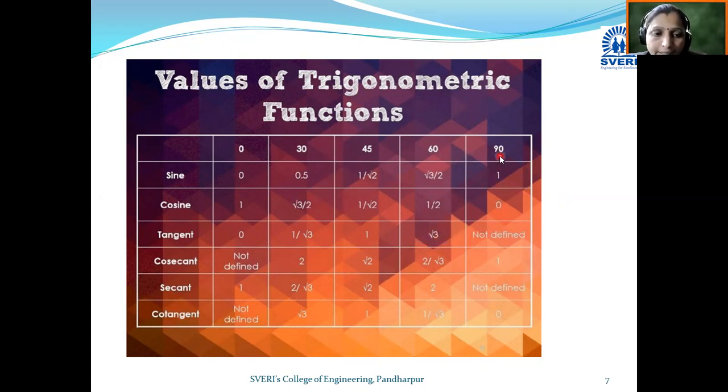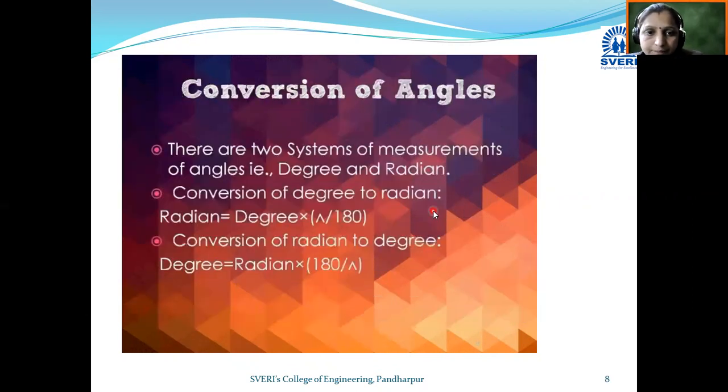Okay, and tan 90, you can see here sin 90 is 1, and cos 90, that means cos pi by 2 is 0. So 1 upon 0 is not a defined value. So here tan 90 is also not defined. Okay, in this way, by using the relation between trigonometric ratios, this chart is prepared for the standard angles: 0, 30 degree, 45 degree, 60 degree, 90 degree. This chart is also important while solving examples, MCQ type examples. Okay, so let's go towards the next slide.